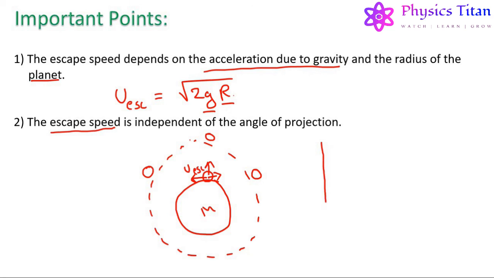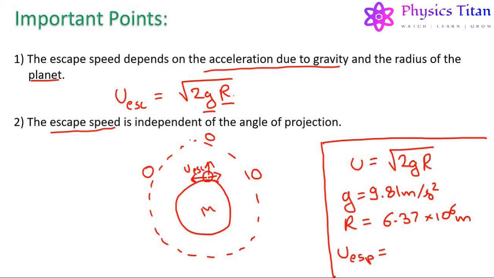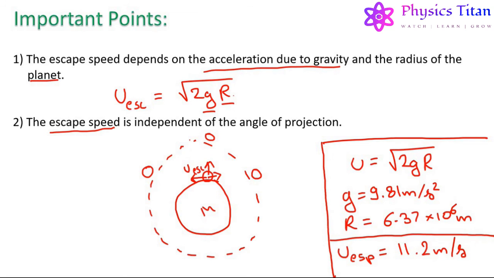Now we can calculate the escape speed for Earth by this formula u equals under root 2 g r. Now for Earth, g equals 9.81 meter per second square, r equals 6.37 into 10 to the power 6 meter. Now putting these two values in this equation, we get the escape speed of Earth equal to 11.2 kilometer per second. So this is the speed required by an object in order to overcome the gravitational field of Earth.